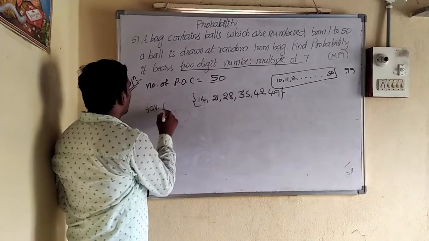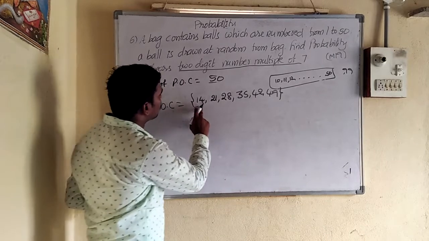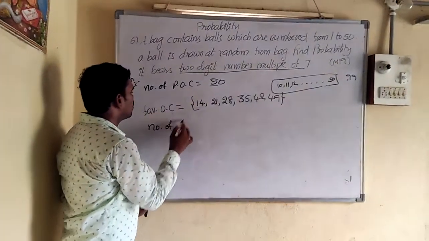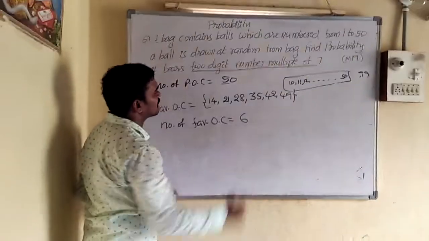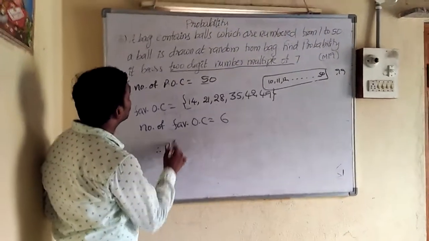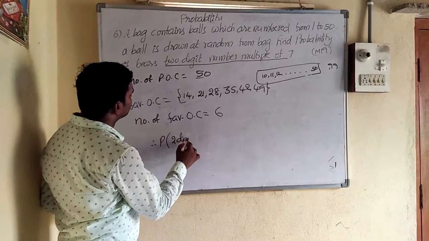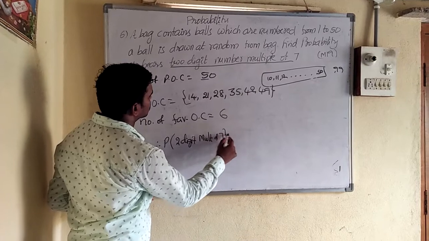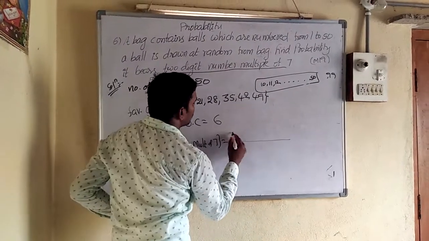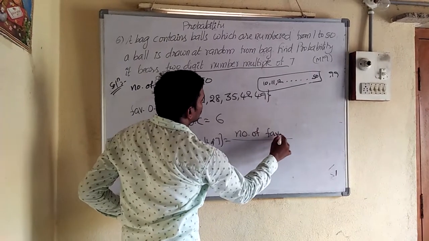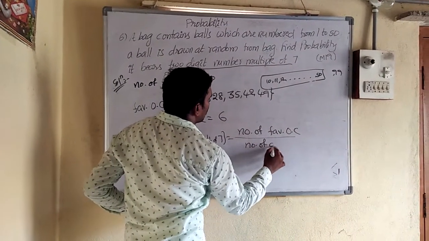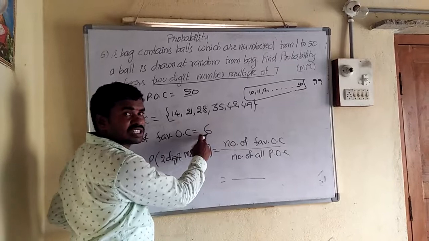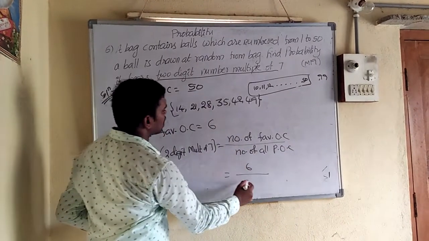So favorable outcomes, how many are there? 1, 2, 3, 4, 5, 6. 6 are there. So therefore, number of favorable outcomes is 6. So therefore, probability of a 2-digit multiple of 7. What is the formula? Number of favorable outcomes by number of all possible outcomes. How many favorable outcomes? 2-digit multiples of 7, 6 are there. 6 by total number of outcomes, 50.